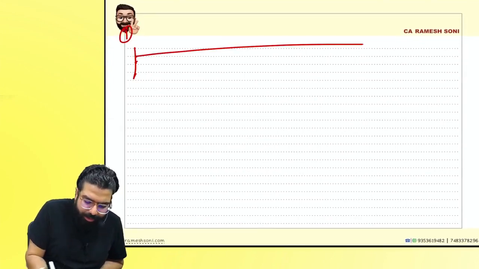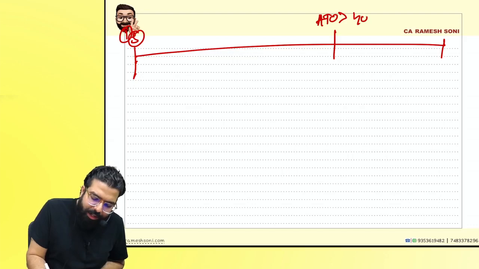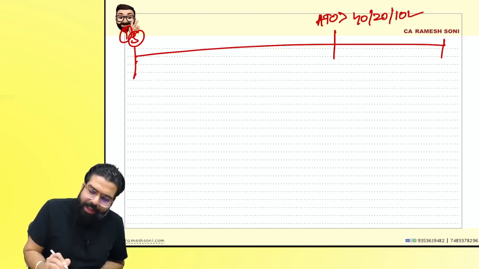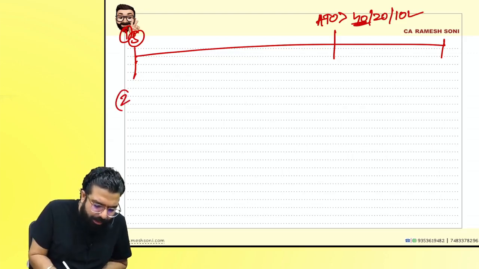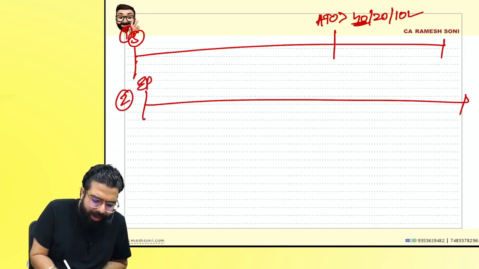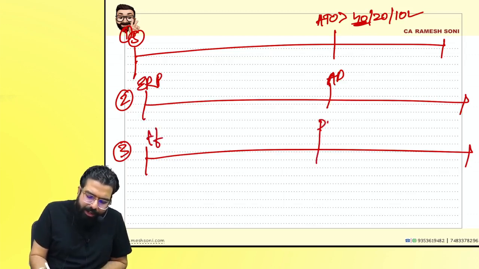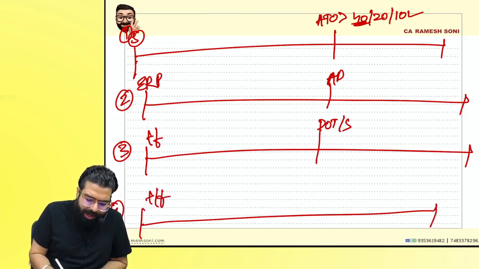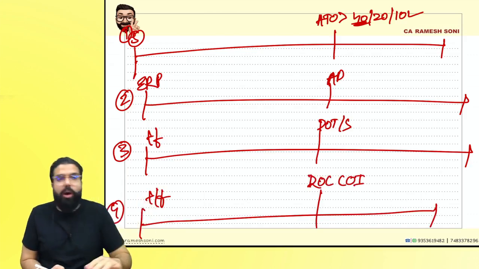Section 21 told that a supplier will be liable when aggregate turnover crosses 40 lakhs, 20 lakhs or 10 lakhs. Correct, everyone? 40 lakh for a supplier of goods, except for Himachal Pradesh. Second, section 22: an existing registered person is liable from the appointed date. Section 23: the transferee is liable from the date of transfer or succession. Section 24: again the transferee is liable from the day the ROC issues the certificate of incorporation.